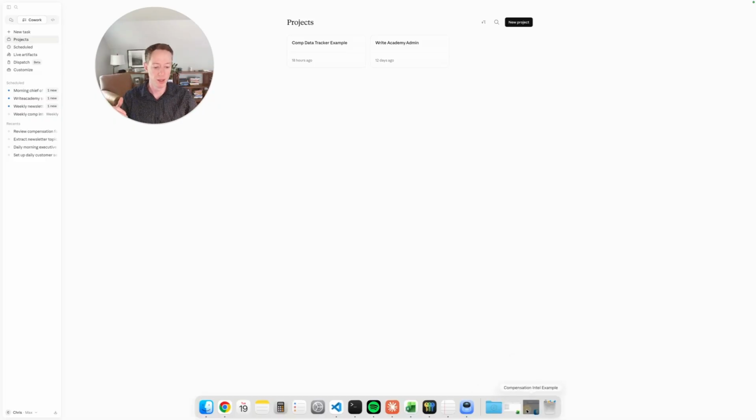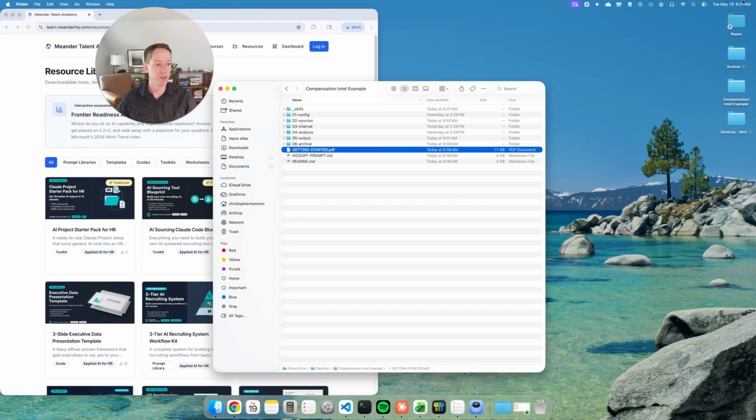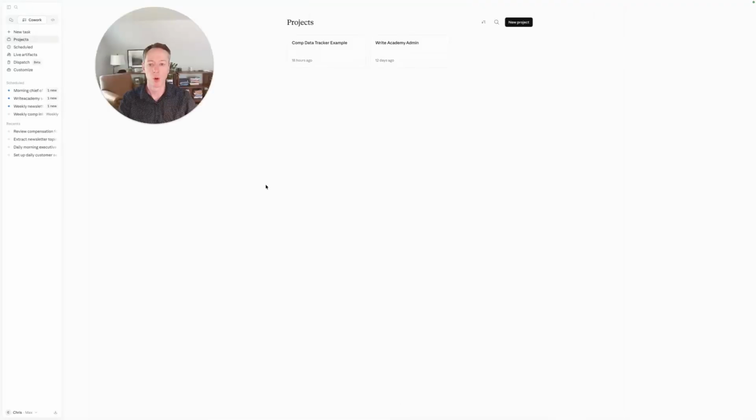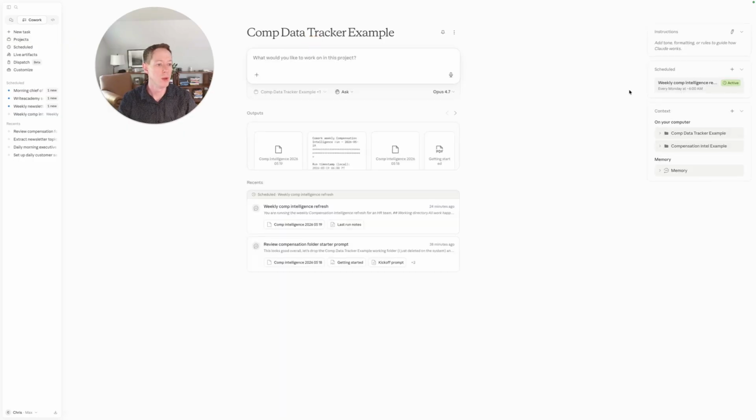So you can see here in the example, we have the compensation Intel example right here on my desktop, and that's just going to help me to get access to that very quickly. So go back to Claude, and we wired this up to the context for the folder on my desktop. What I did is click here on add context, choose a folder, and then I added the comp data tracker folder that I put on my desktop. So what it's going to do is use that for all of the references it's going to pick up as it's going through this workflow. And it's also going to drop the files back. I'm going to take a look at what the files show in a minute.